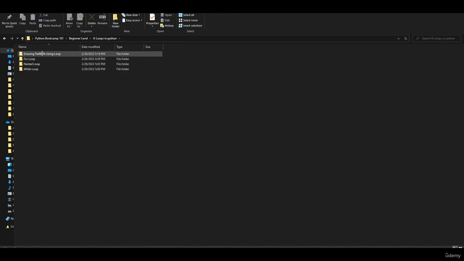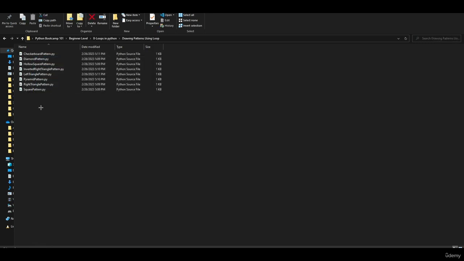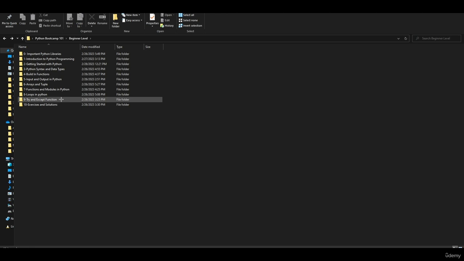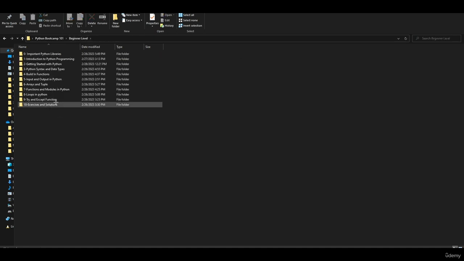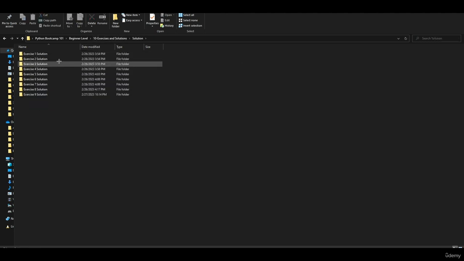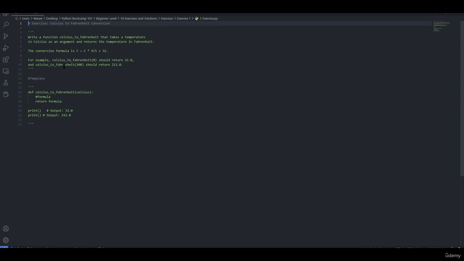Then we have functions in Python, a very basic function, then we do have harder functions, and finally a real life example. Loops in Python: for loop, nested loop, while loop, and how to draw different patterns using Python. Then we do have a simple example regarding try and except, how to avoid errors in Python. Finally, we do have exercises and solutions. We do have 9 different exercises with 9 different solutions. For example, if we go to exercise number 1, in here, you can find the question and a template. You can simply delete the comment and solve the question.